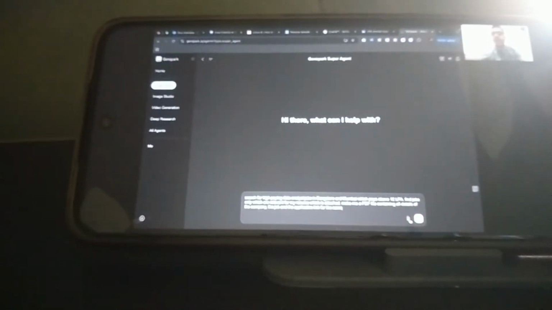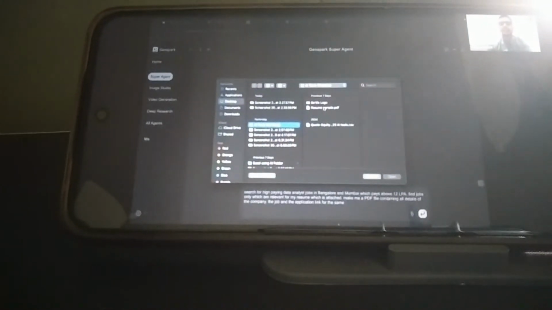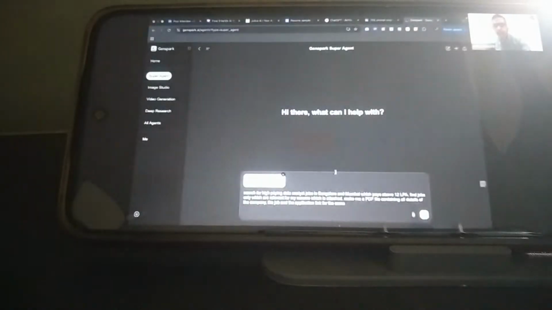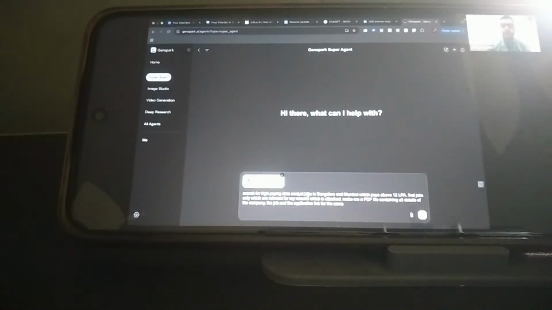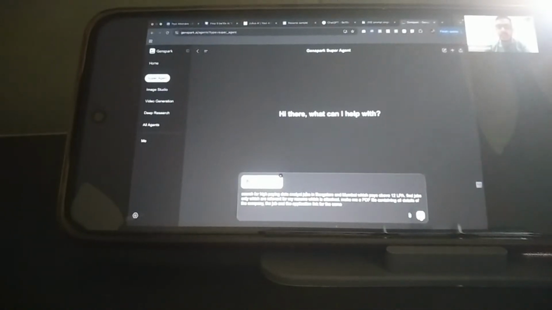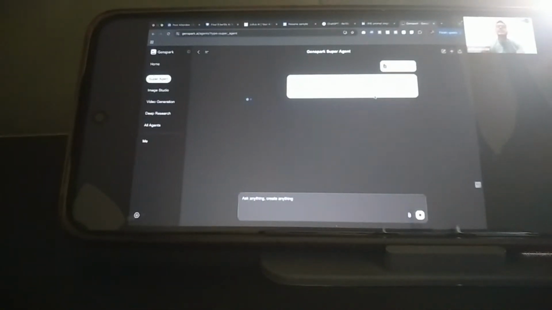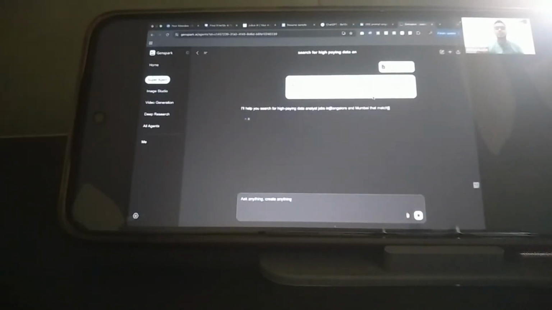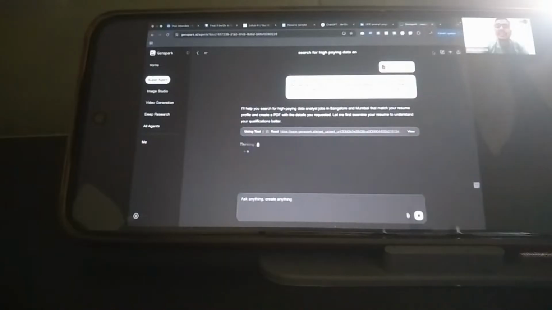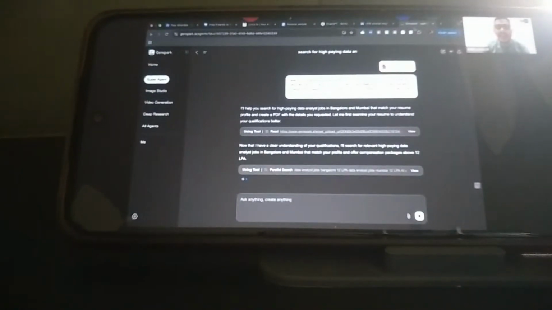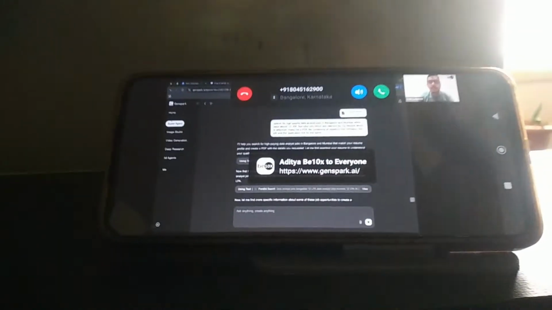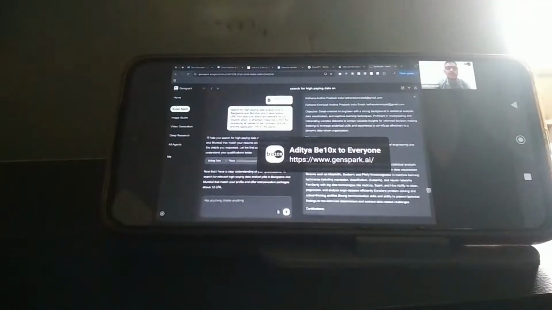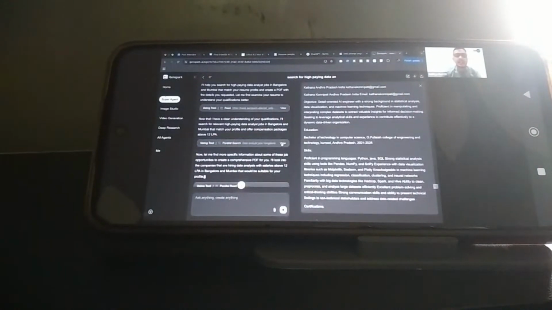Guys, clear with the prompt? Now I'll click on attach, and I'll attach the resume sample that we have along with us. So very, very simple. Now I'll hit enter, and now guys, it will start to do some magic. It is thinking step by step. It is building an AI agent which is thinking step by step using the tool. We can click on view and see what exactly is happening. It is firstly analyzing the resume. Then it is finding data analyst jobs which are relevant, just looking for data analyst jobs as we mentioned.